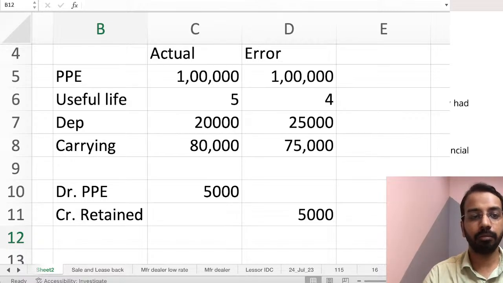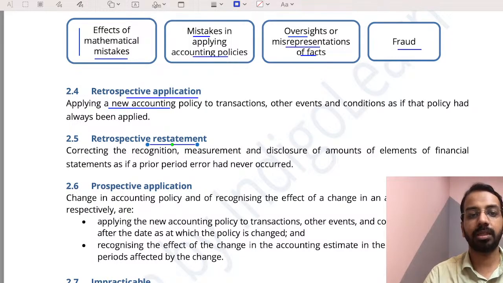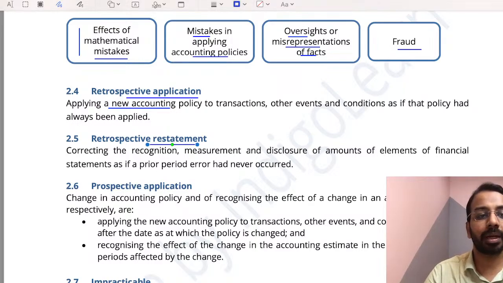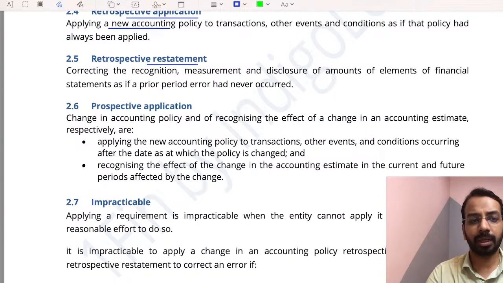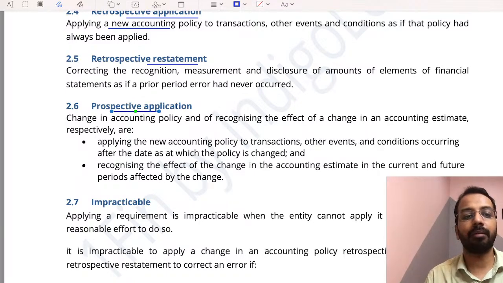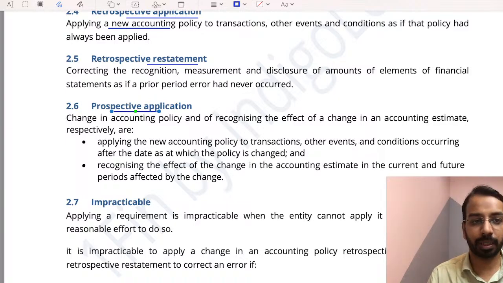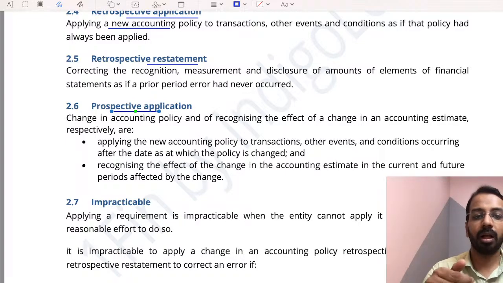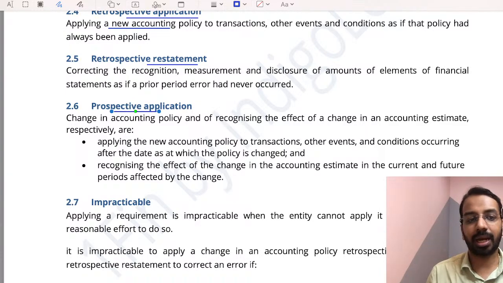Right. Now, this is when we do a change in accounting policy where there is a retrospective application, or this is a prior period error where there is a retrospective restatement that is happening. Then prospective application. What is the meaning of prospective application? Prospective application means we will do the changes prospectively. So if there is a retrospective application, we will restate historical amounts. If there is a prospective application, we will only give the impact of changes in the current and the future period.